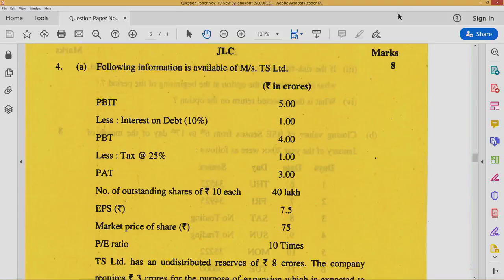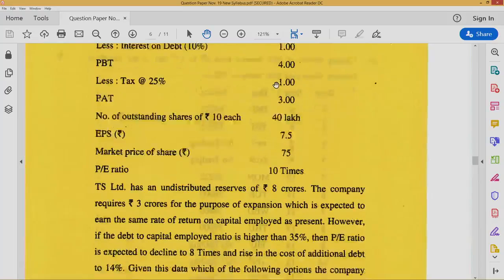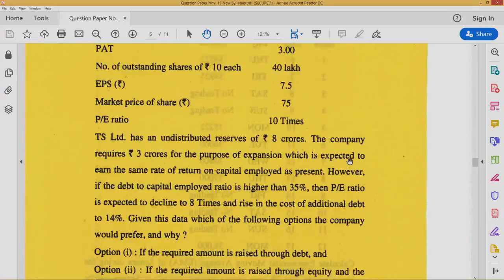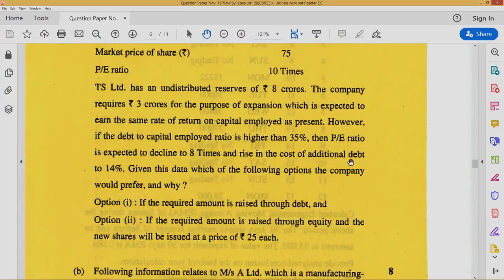Market price is 75. Price earning ratio is 10 times. TS Limited has undistributed reserve of rupees 8 crore. The company requires rupees 3 crore for the purpose of expansion, which is expected to earn same rate of return on capital employed as at present.